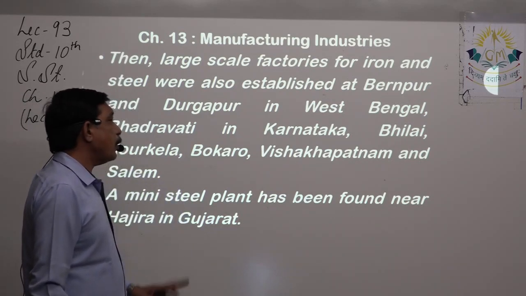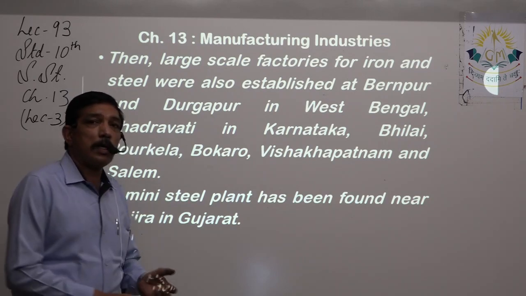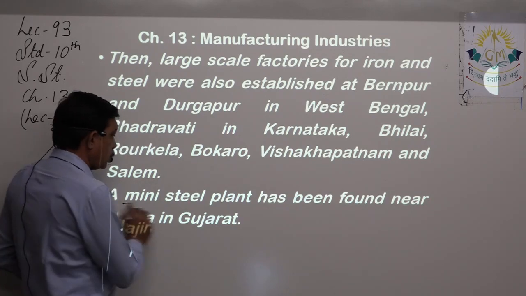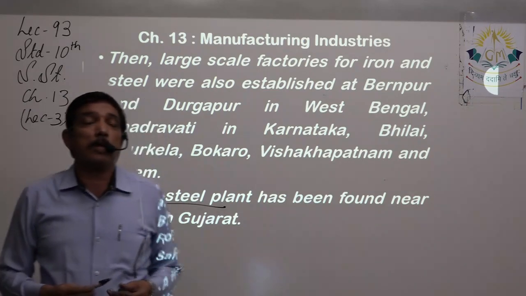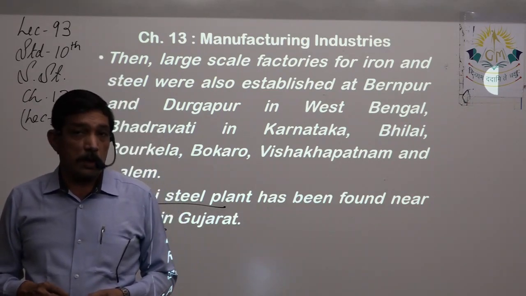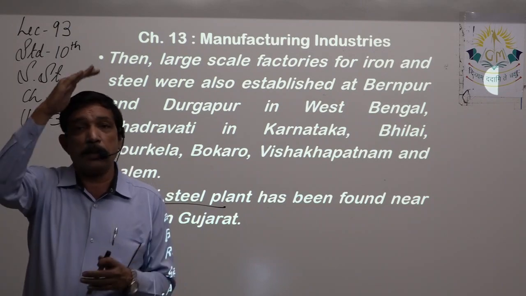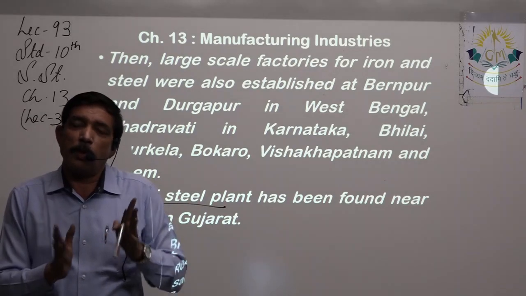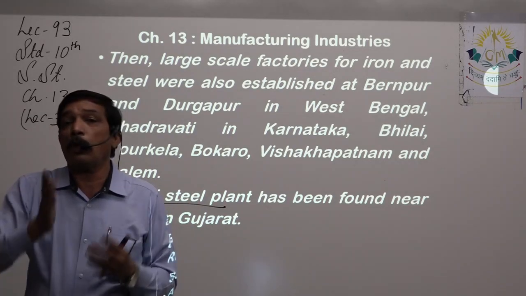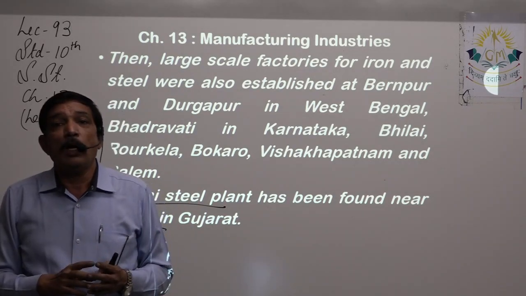A mini steel plant has been found near Hajira in Gujarat. Mini steel plant. That means it is not large scale, but it doesn't come under the category of small scale. That is why, between large and small, mini. That means it produces a little bit, because iron is found in Gujarat also. No, not that good quality, right?